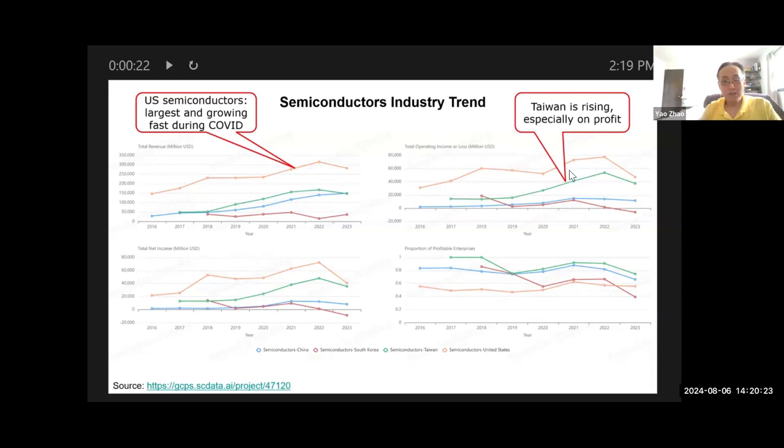Taiwan is on the rise, especially on profit. It's extremely profitable. And if you look at China, China also has a large size, but the value added is not high enough. It's less profitable. Let's say they're making some lower end semiconductors overall.